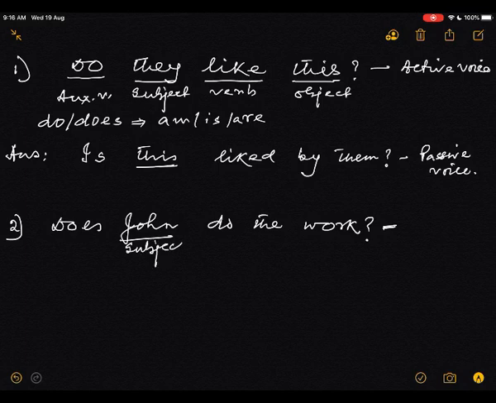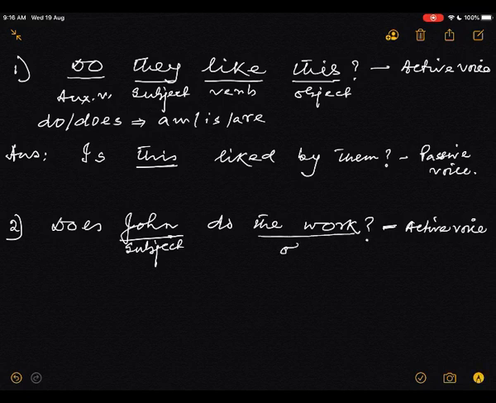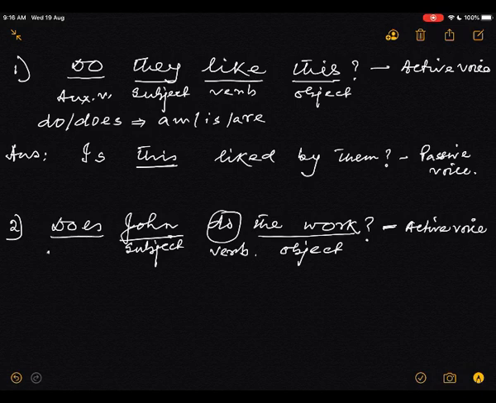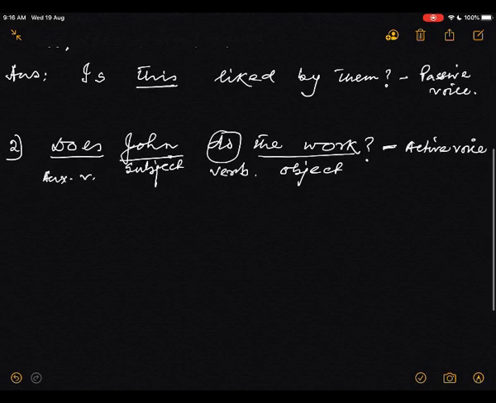It begins with the subject, so it is an active voice. Active voice. And this one is the object, and this is the verb, and this is the auxiliary verb. Now we'll change.